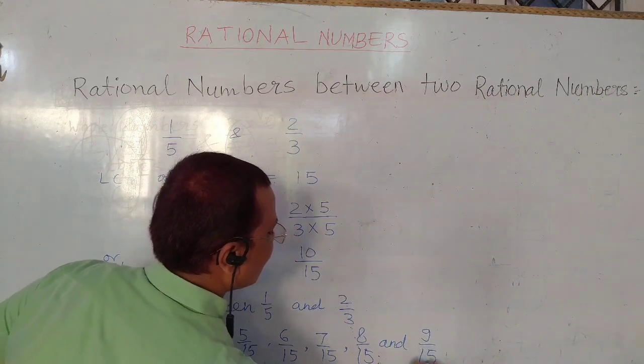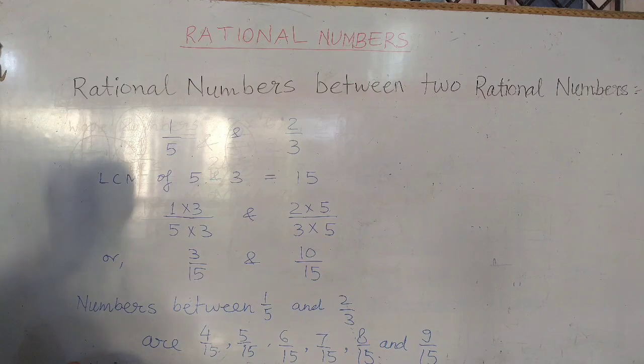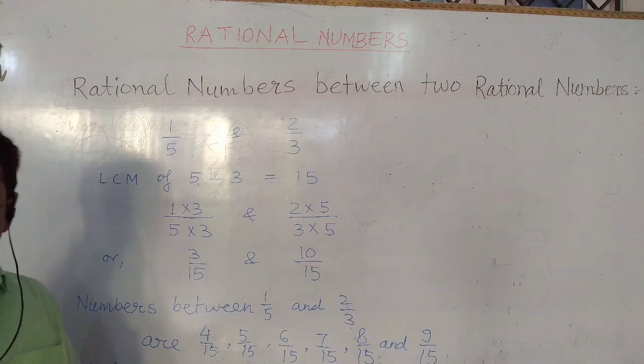In this way, we can insert more and more rational numbers between given two rational numbers.